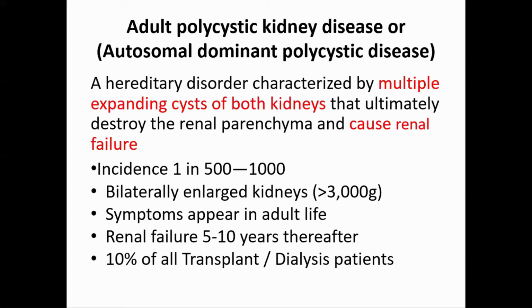Now, incidence of adult polycystic kidney, autosomal dominant polycystic kidney, is 1 in 500 to 1 in 1000. In this, the kidney is bilaterally enlarged, and it may be 3 to 4 kg in weight, 3,000 grams, more than that. Symptoms appear in adult life because it is adult polycystic. Renal failure occurs 5 to 10 years afterwards. And out of all the dialysis and transplant patients, 10% are due to adult polycystic kidney disease or autosomal dominant polycystic kidney.